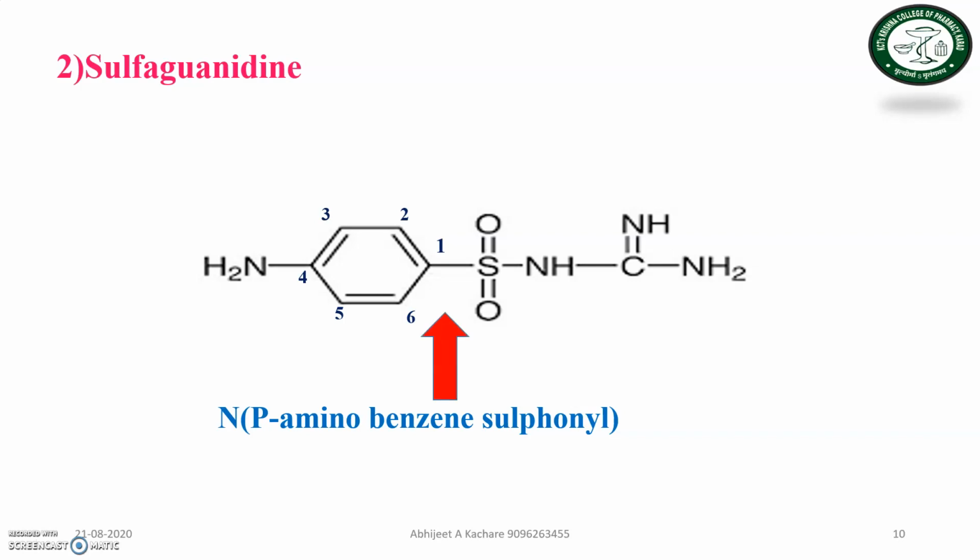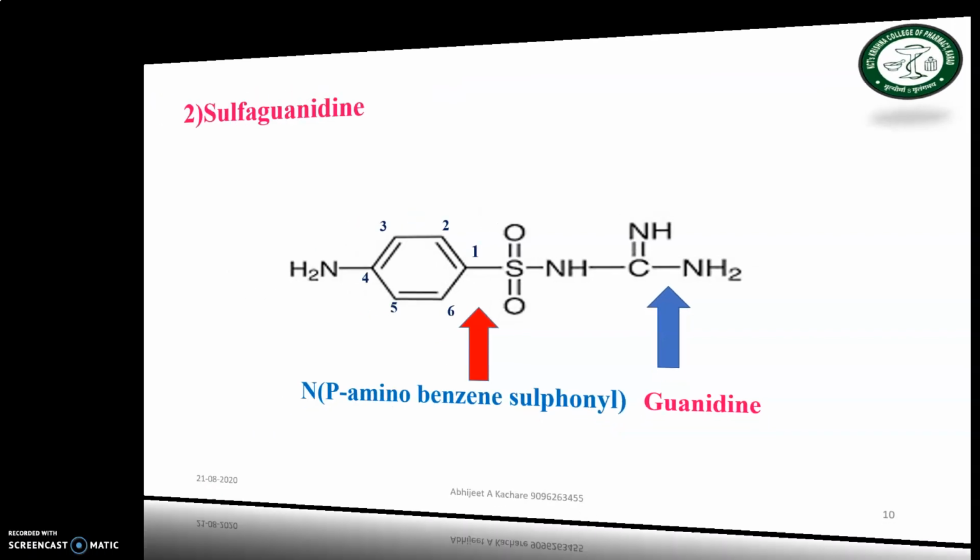But here there is a substituent on that group, and the name of that structure is guanidine. The blue arrow indicates the structure of guanidine, and the red color indicates the basic nucleus of para-aminobenzene sulfonyl. So the chemical name of sulfaguanidine is N-(para-aminobenzene sulfonyl) guanidine.